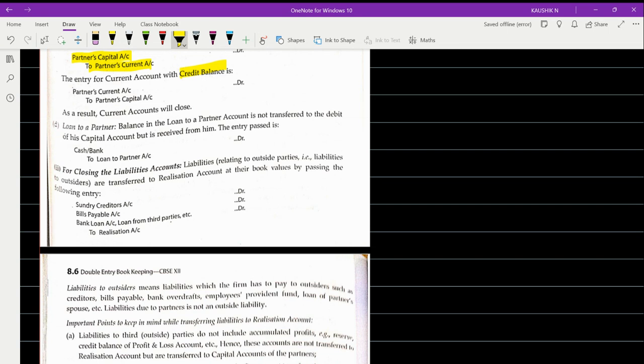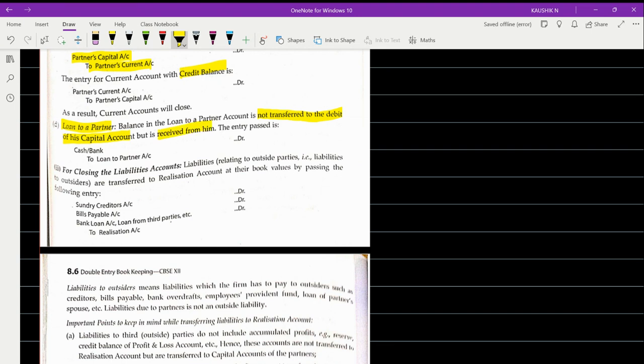Now, moving on to the loan segment. Obviously, we have discussed loans, but anyhow, we'll complete the loan concept also. Loan to a partner: what is the concept? The firm has given a loan to the partner. So the balance in the loan to partner account will not be transferred to the debit of his capital account, but is received from him.